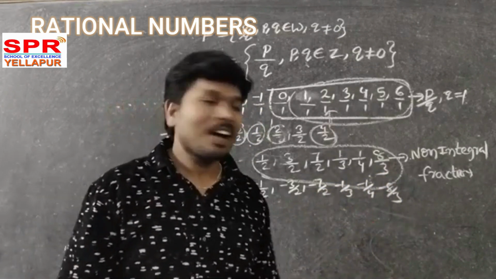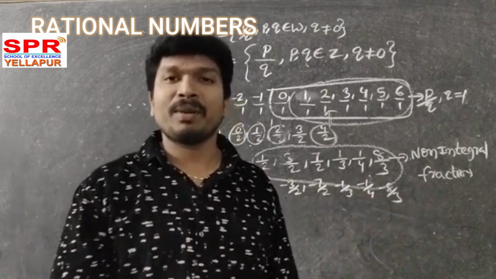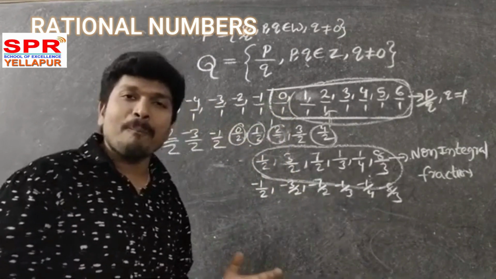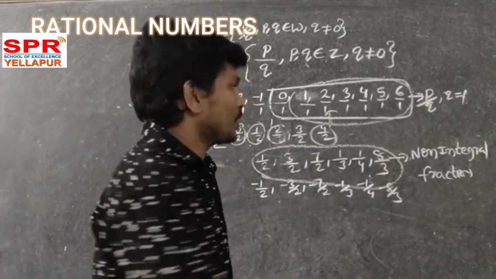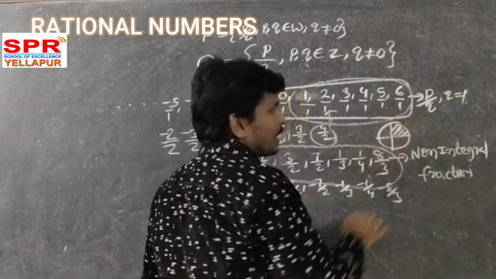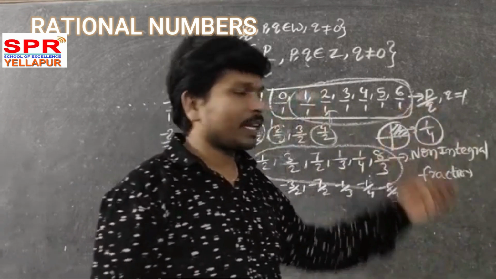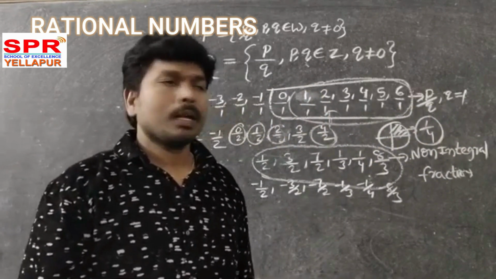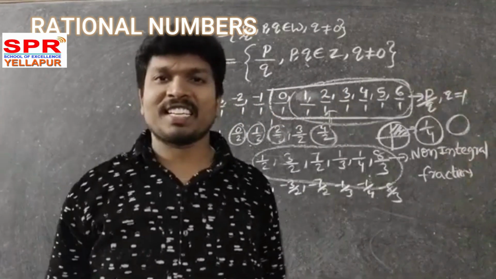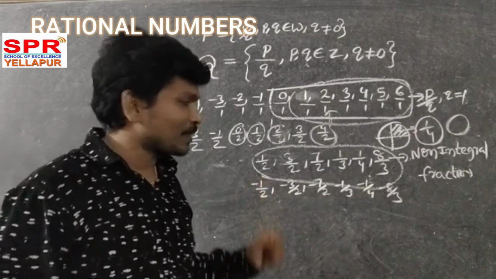Are these fractions? Are these non-integral fractions? No, fractions can never be negative. What is meant by fraction? A fraction is nothing but a part of a whole. Suppose you take one whole and divide it into some parts. The shaded region represents 1/4 part. We are taking only positives. The whole part is also denoted by a fraction. That is a big fraction. So these are not fractions, because negative signs are there.